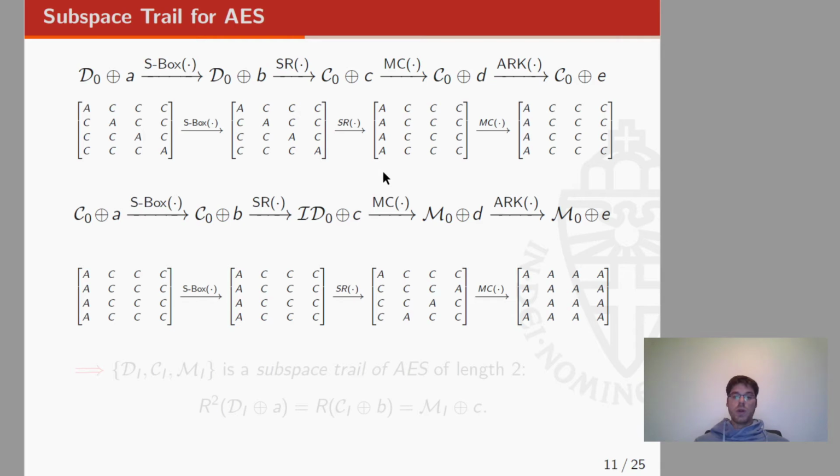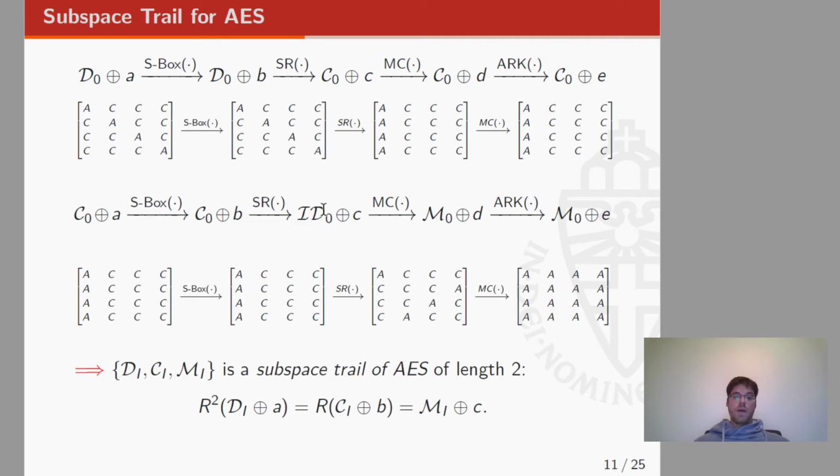After one more round, without the final mix columns operation, we have an inverse diagonal space, where basically it's a subspace of texts with active anti-diagonals or constant anti-diagonals. And after one full round, the column space is mapped into a mixed space, which is just defined by applying the mix columns operation to the inverse diagonal space.